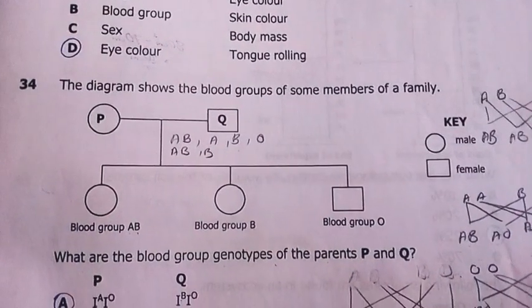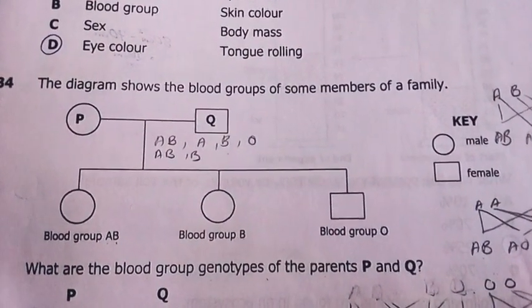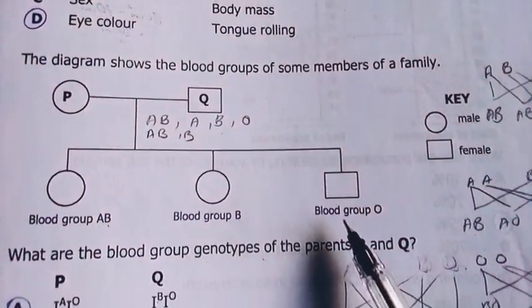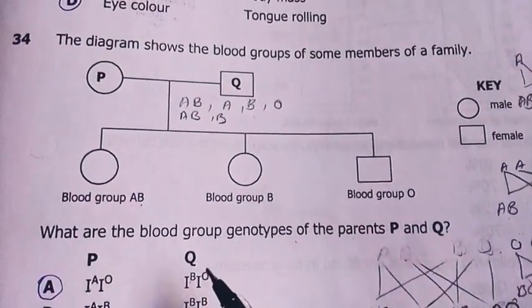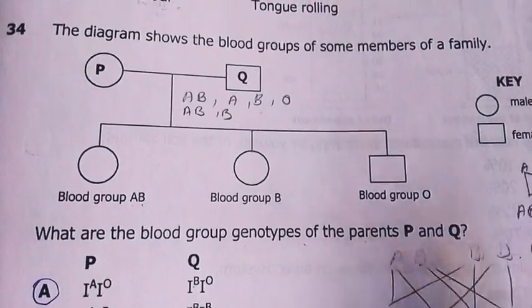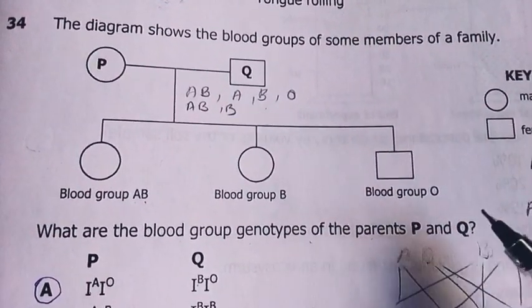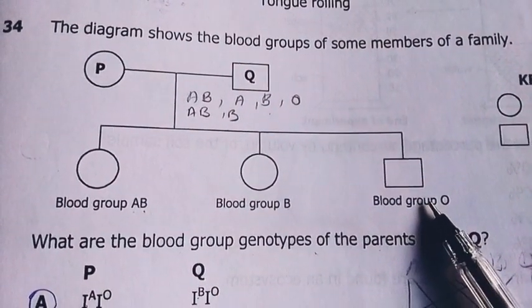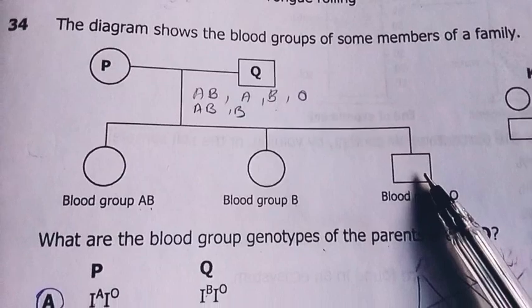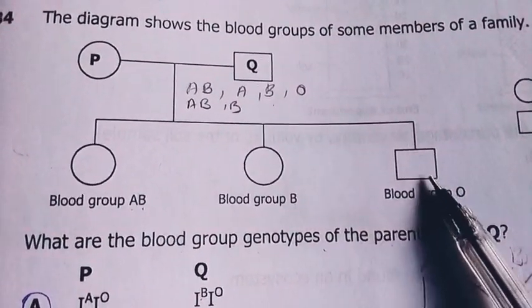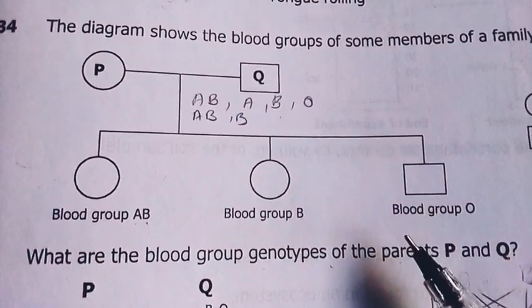34. The diagram shows the blood groups of some members of a family. Blood group AB, blood group B, blood group O. Which are the blood group genotypes of the parents P and Q? If these people can have O, it means they both have O. If this is recessive, you have to understand the blood groups. If they can have a child who has a recessive blood.